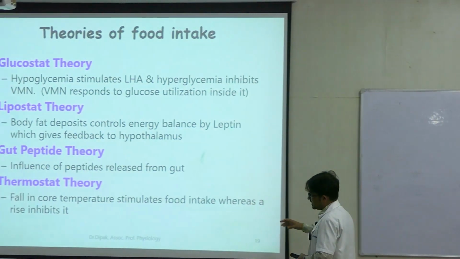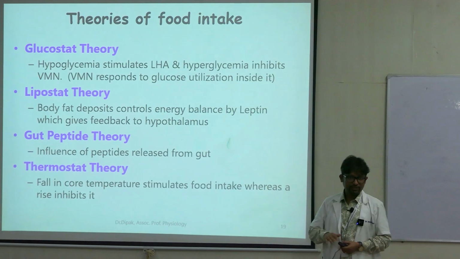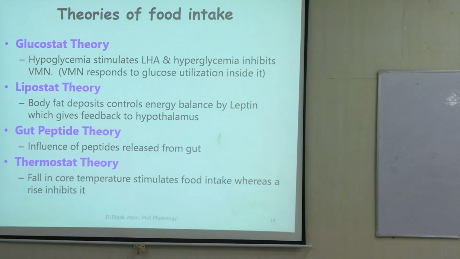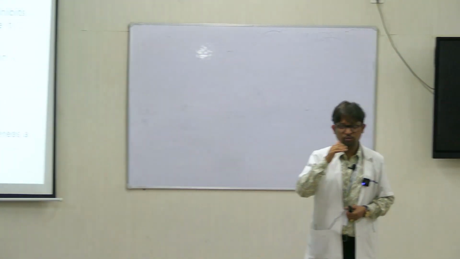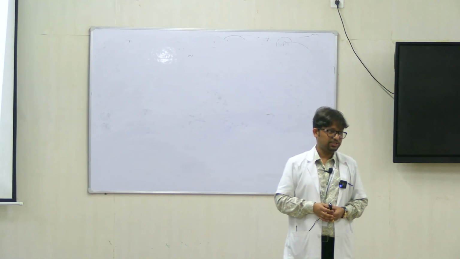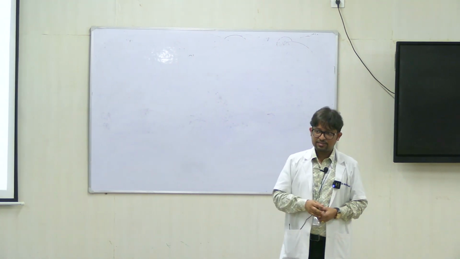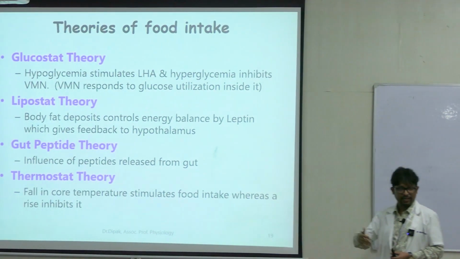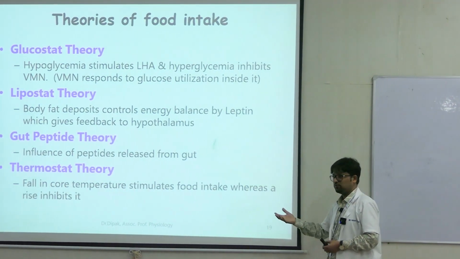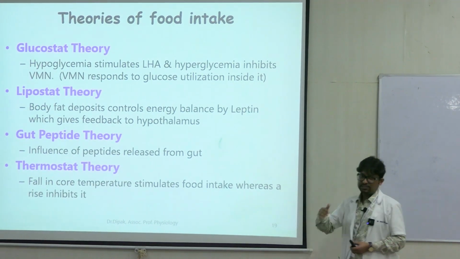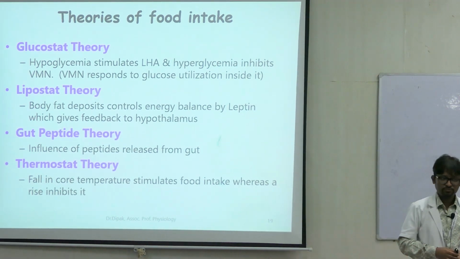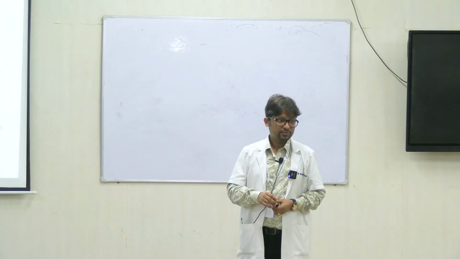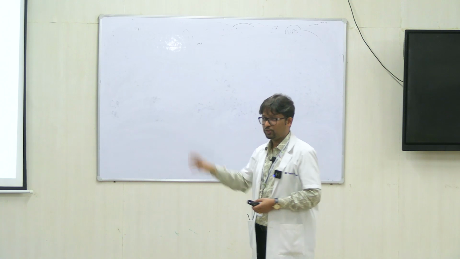And the thermostat theory, which says that whenever there is a fall in the core temperature of our body, feeding behavior is stimulated. Because when we eat, you must have read about the thermogenic effect of feeding in biochemistry, or specific dynamic action, same thing. So this is the reason for the preference, as I said some slides back. In winter, we like to eat food more. This is the reason. So these theories were proposed at different points of time. No theory can explain the totality of feeding behavior in isolation. So all things together are regulating feeding behavior.